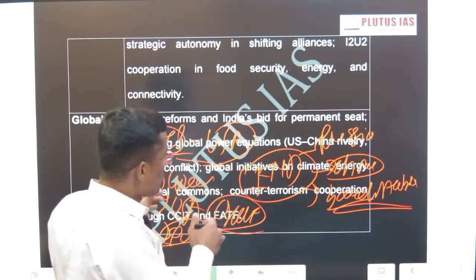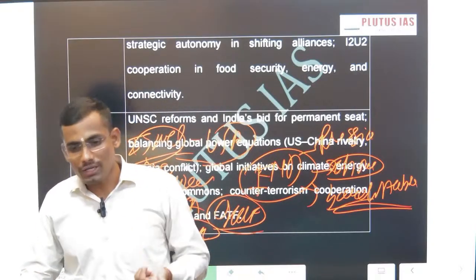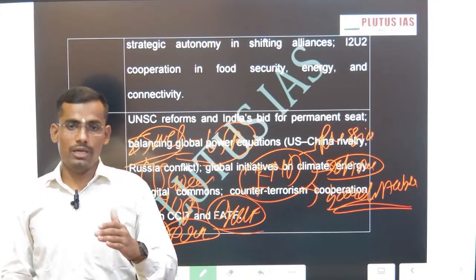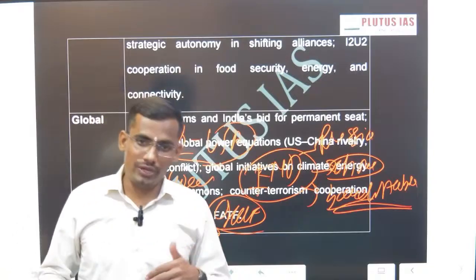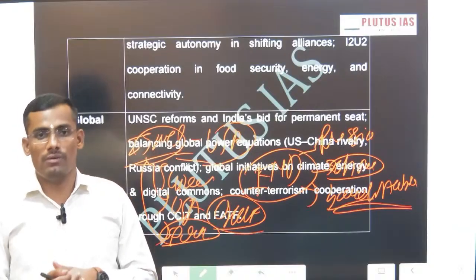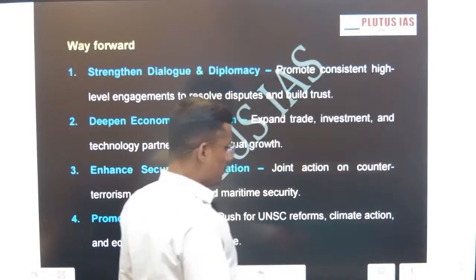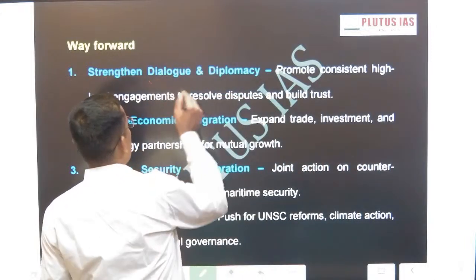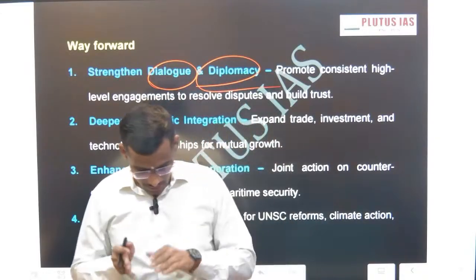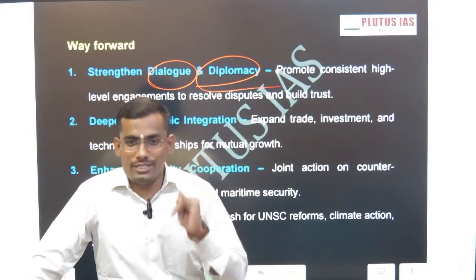Okay, so issues are there, constraints are there at the regional level, bilateral level, and global level. So obviously there are recommendations; what we can do, the best way is discussion and dialogue. Now we are going to see what are the ways Israel and India can manage their future bilateral relationship. Okay, now this is strengthening diplomacy. The first point itself shows how to strengthen India-Israel bilateral ties. So first one is discussion and dialogue.